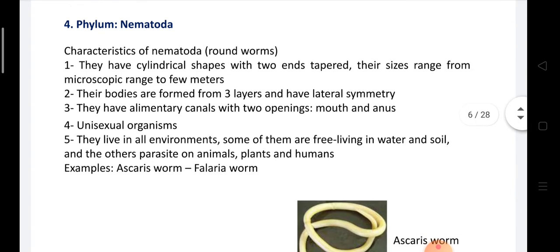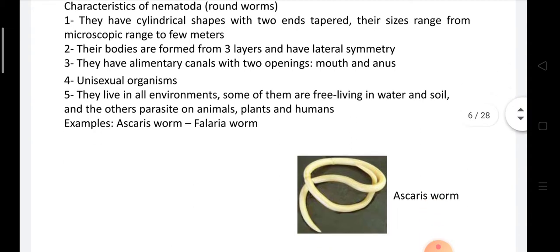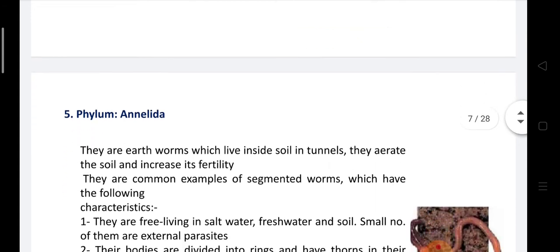They are unisexual organisms and also differ in this point from Platyhelminthes, most of which are hermaphrodite. They live in all environments. Some of them live in water and soil, and the others are parasites on animals, plants, and humans, like ascaris worm and filaria worm.